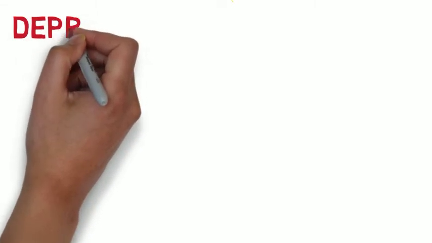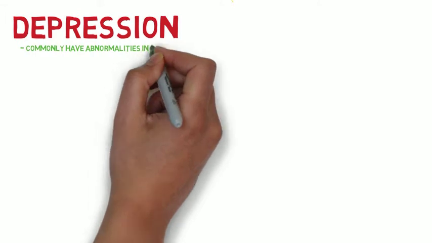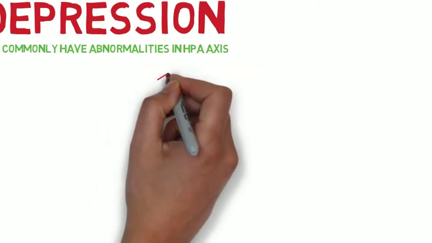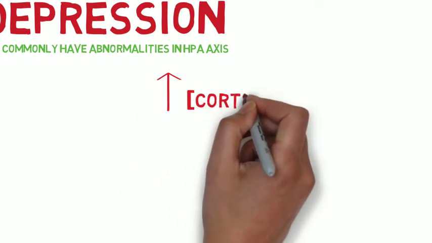Some of the main known mental health outcomes associated with HPA axis dysregulation are depression, anxiety, and OCD. Patients with major depressive disorder commonly have abnormalities in the HPA axis. A 2001 study showed that cortisol levels are significantly higher in patients with major depressive disorder. This elevated cortisol level during depressive episodes can cause permanent structural changes in the brain and the other organs.